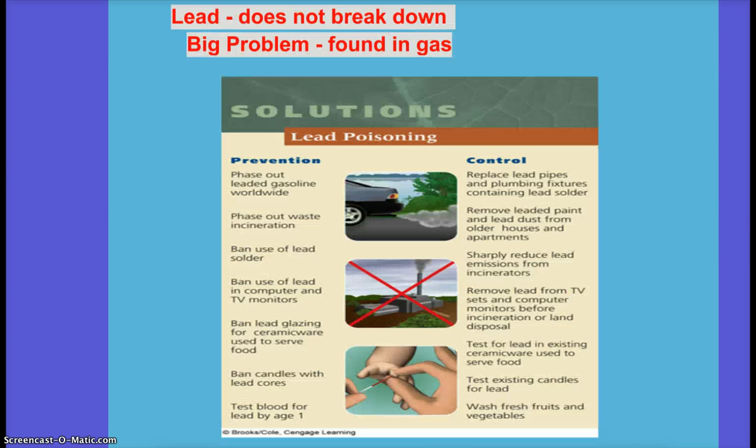Okay, I'm done. So lead doesn't break down, doesn't dilute, big problem, leads to cancer. Gas used to contain lead.